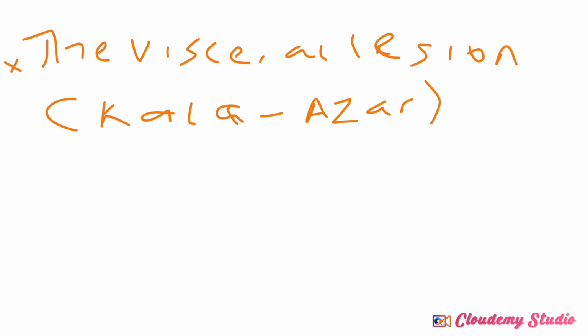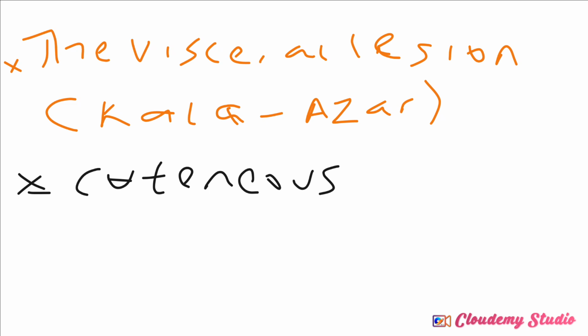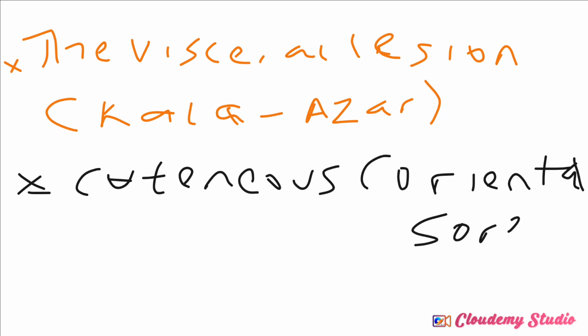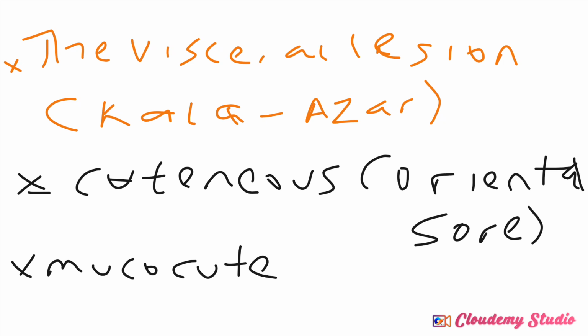You understand? The second one, we have the cutaneous leishmaniasis. And they call that one oriental sore. And the third one, it is mucocutaneous leishmaniasis. So these are the three diseases that are caused.